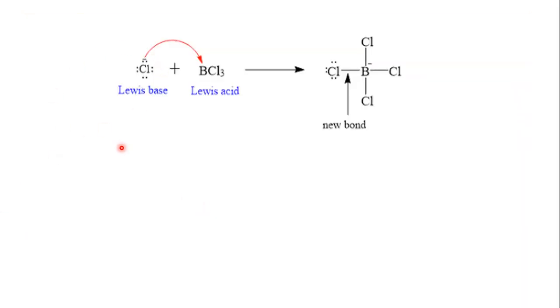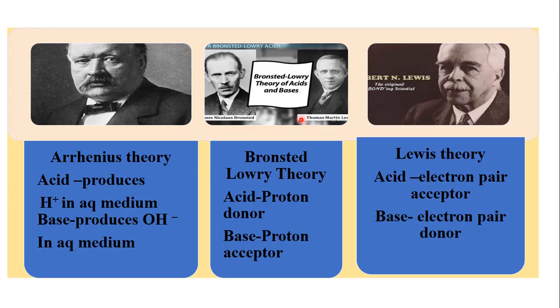So chloride ion, when it is treated with BCl3, acts as a Lewis base, donates its lone pair to boron and forms what? A coordinate bond between chlorine and boron. So it is an example of Lewis base.